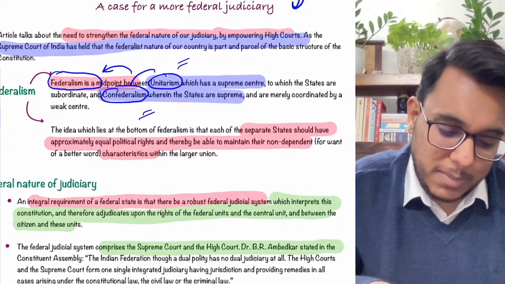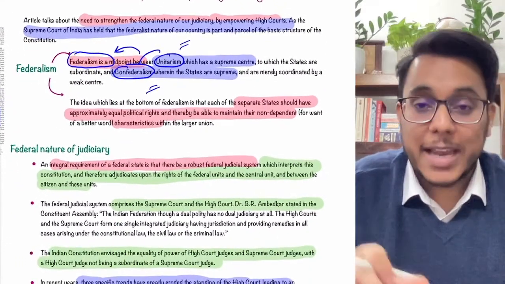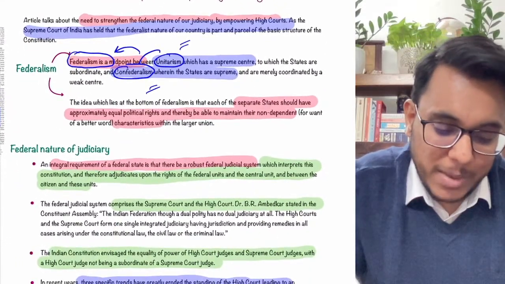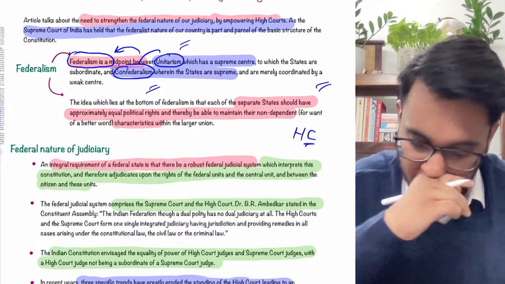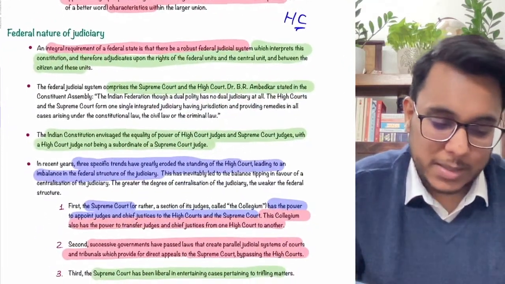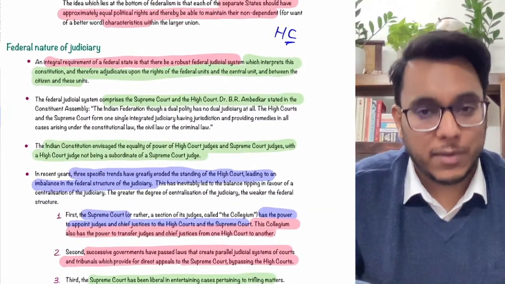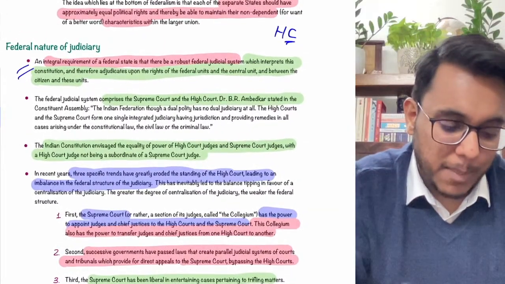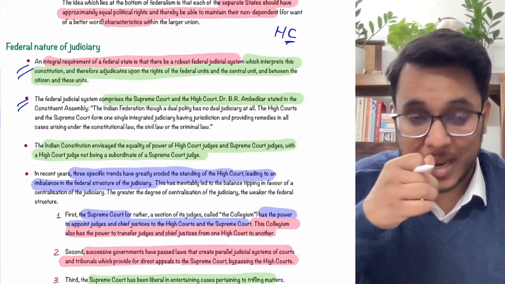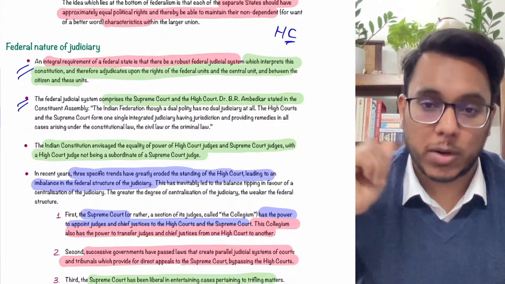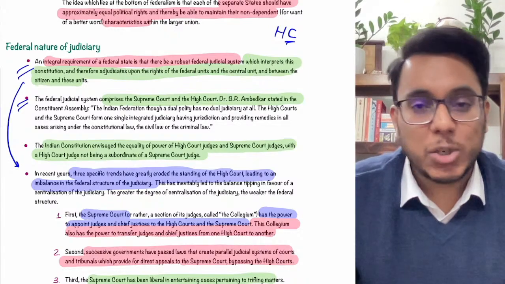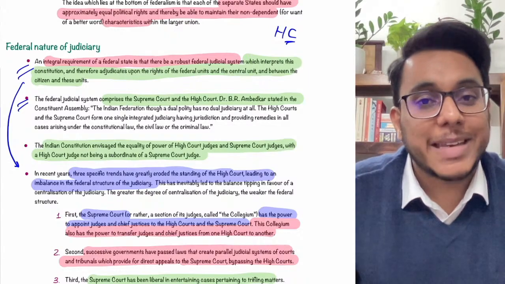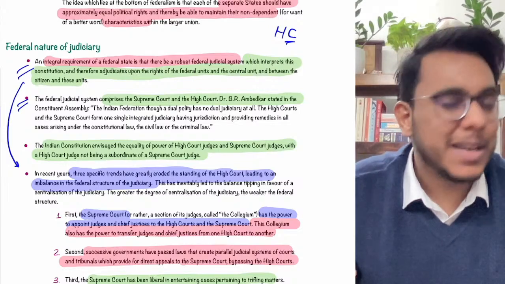Now when federalism has been adopted, in line with federalism the high courts have been given a specific power. This particular idea of the high court having an important place has been appreciated even by political thinkers such as Dr. B.R. Ambedkar. Now this article is talking about certain issues that have happened which are undermining the high court in present times.